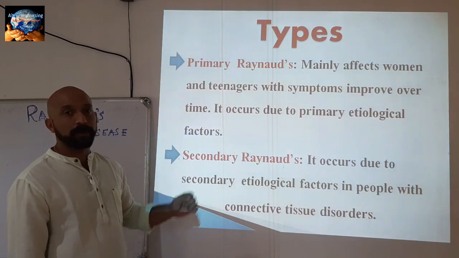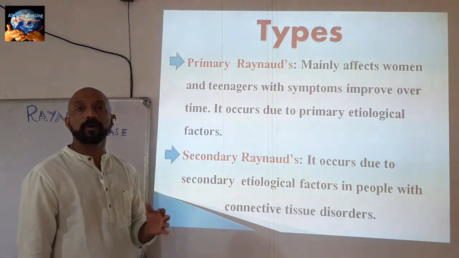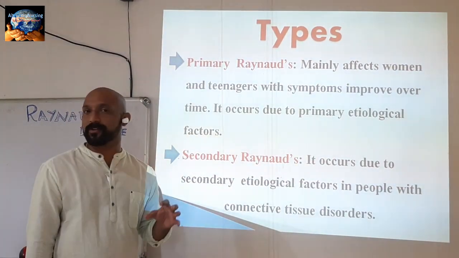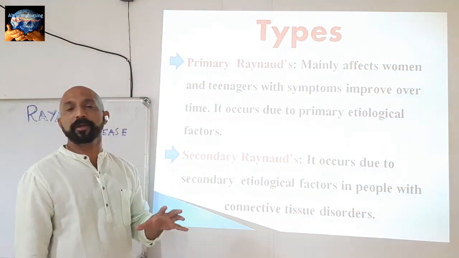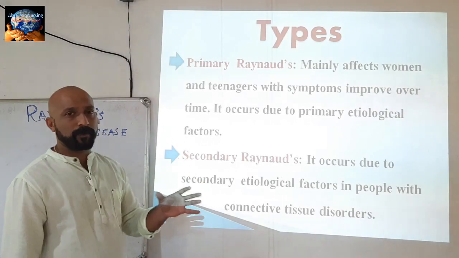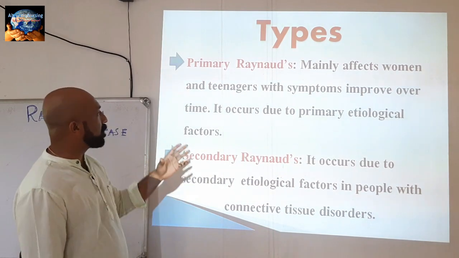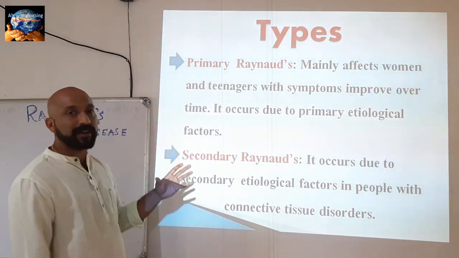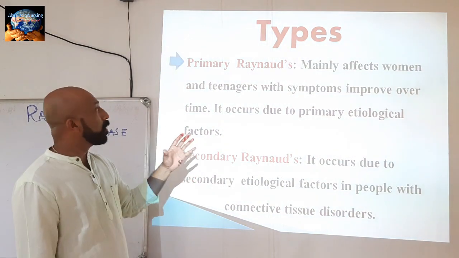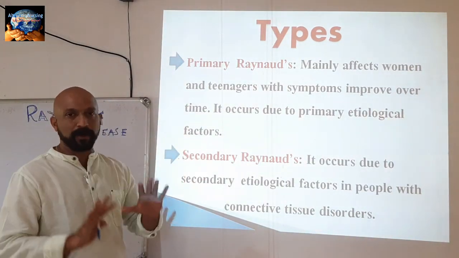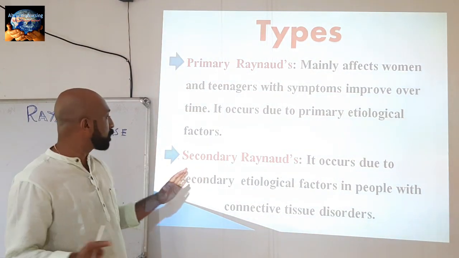Next, we go to the various types of Raynaud's disease. There are mainly two types: primary Raynaud's and secondary Raynaud's. For primary Raynaud's, keep in mind there are no primary etiological factors or reasons. Mainly it affects students, so the main causative factor is idiopathic.